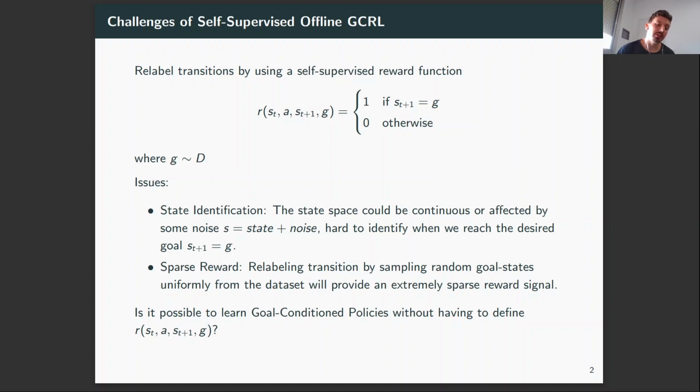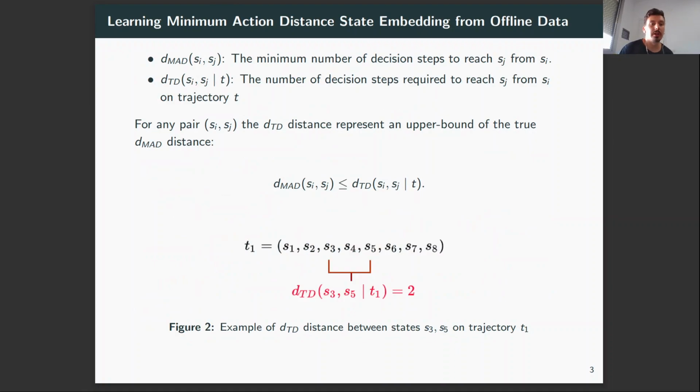So motivated by these issues, we try to understand whether it's possible to learn a goal conditional policy without having to define the self-supervised reward function. We propose to learn the minimum action distance representation. The minimum action distance is defined as the minimum number of decision steps needed to move between any pair of states in the state space. And we rely on the notion of trajectory distance to learn it.